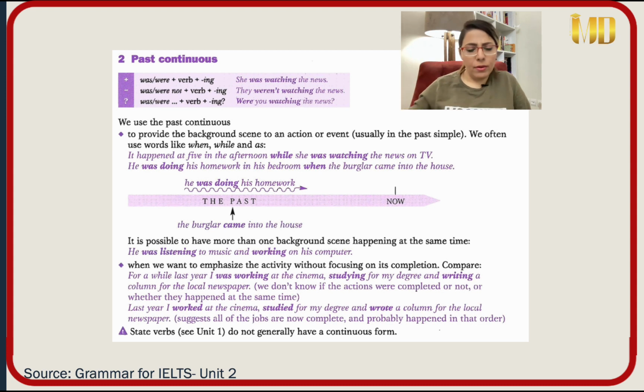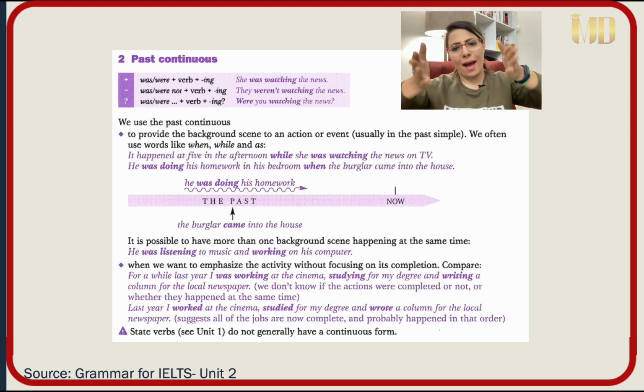For example, we often use words like when, while, and as when we want to use past continuous as a background scene. For example, when two actions parallelly continued in the past without any interruption. Action 1, action 2.